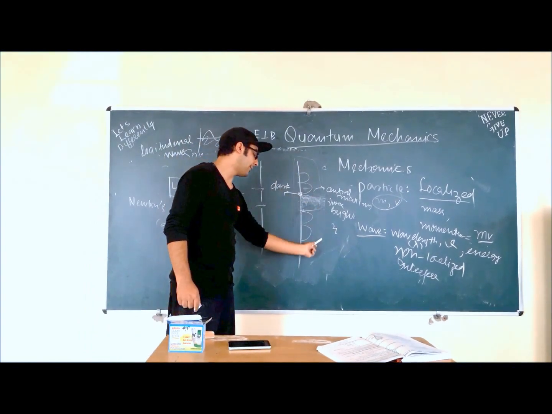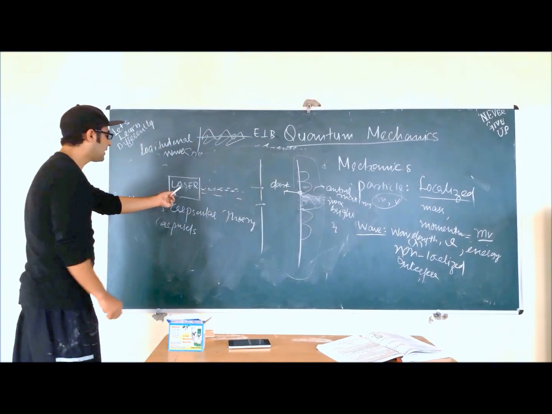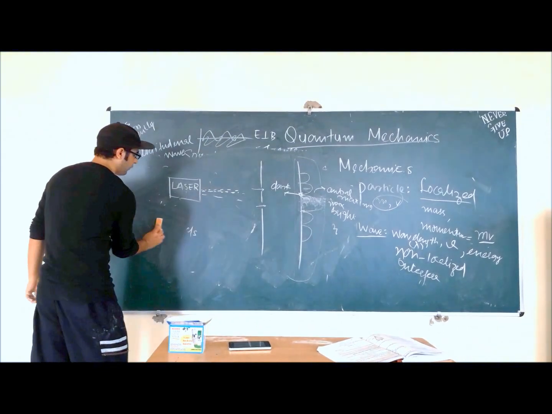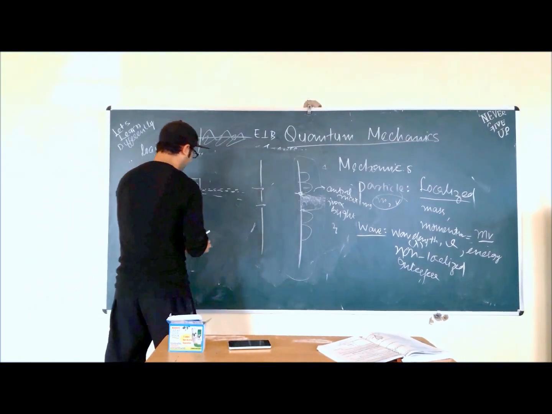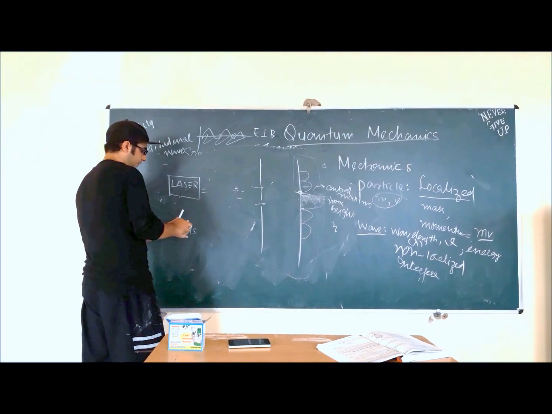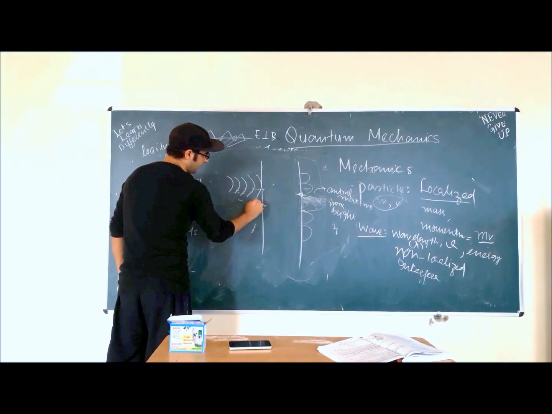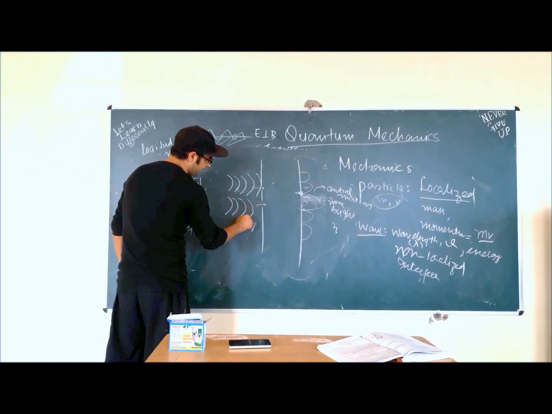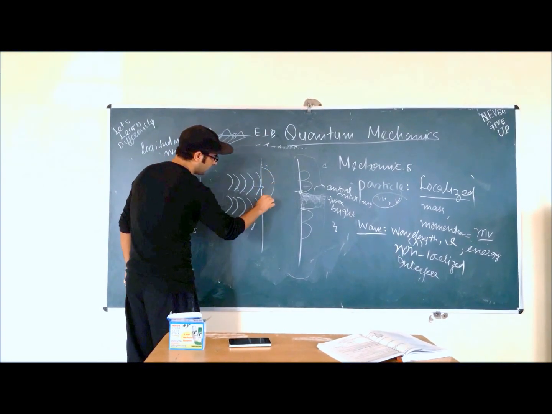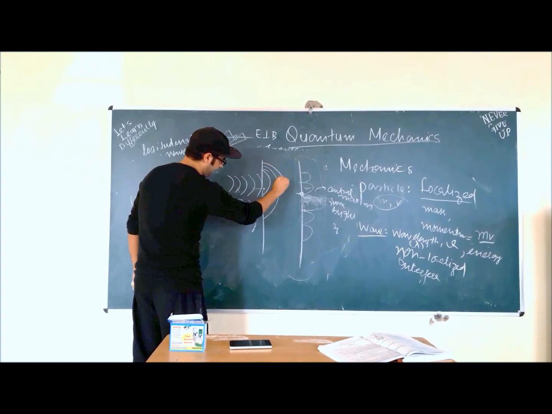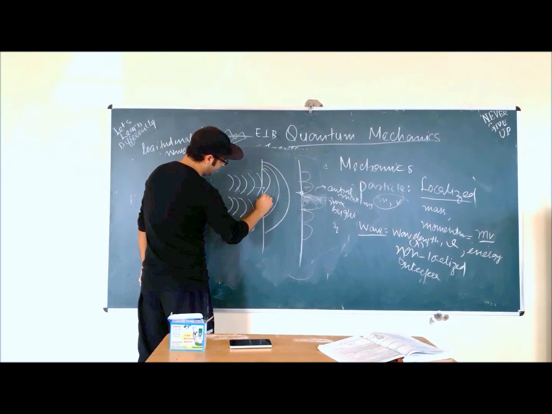So we need another concept to develop. If we consider light as a wave, for example, if this is a wave and waves are coming out of this, like this, and this second wave is like this.